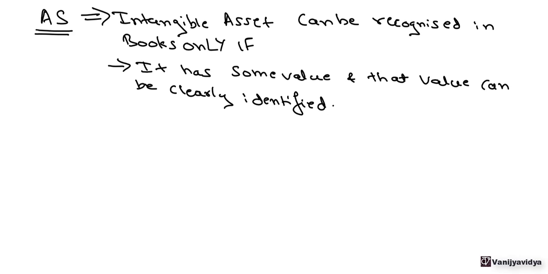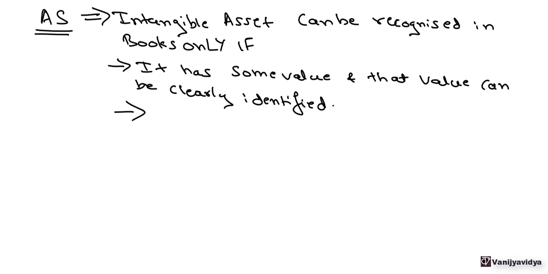Now, goodwill has some value, but it cannot be clearly identified. That is, it is very difficult to sell the goodwill or dispose of the goodwill without selling the other assets. So the value of the goodwill cannot be clearly or specifically identified. So this condition is not fulfilled by goodwill.